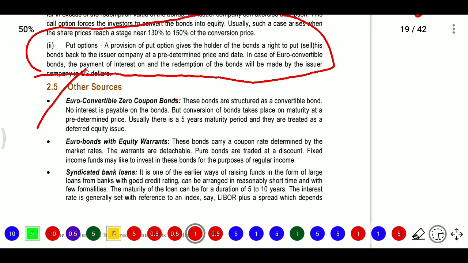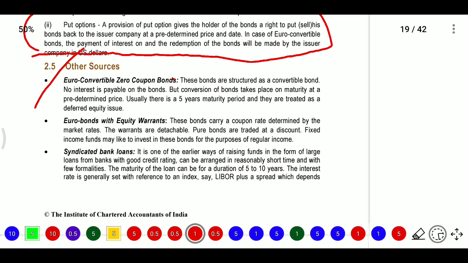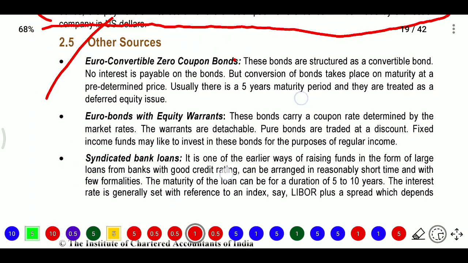Call option means the company gets the right, and put option means the buyer gets the right. Company getting the right, so the interest rate is high, whereas put option means the buyer getting the right, so it does not have the higher interest rate. In both cases the premium will be payable by the buyer, and in put option, whenever the buyer wants money he can get money from the company.